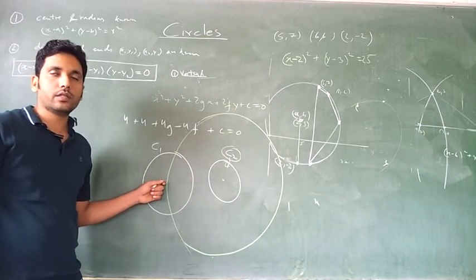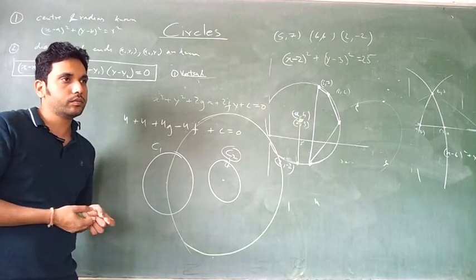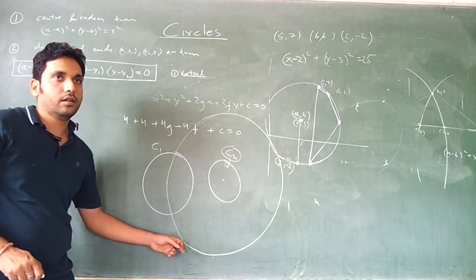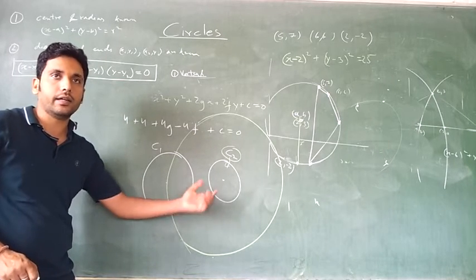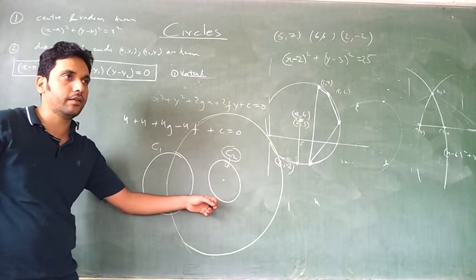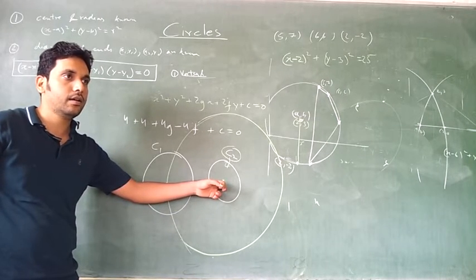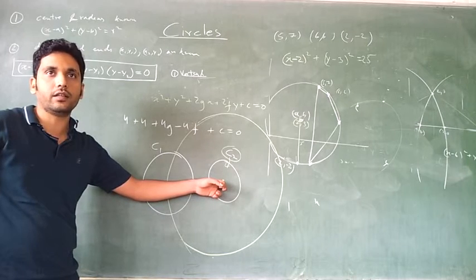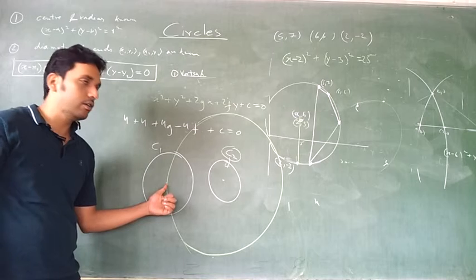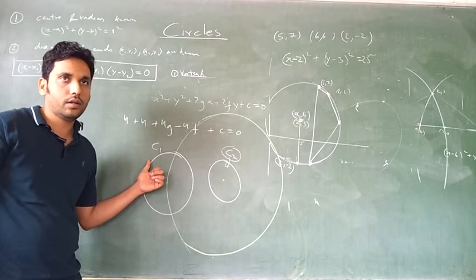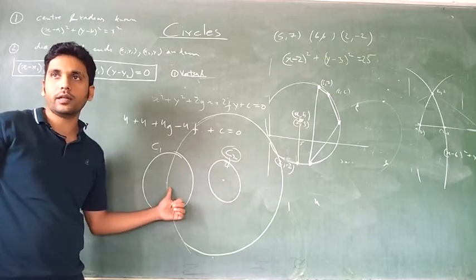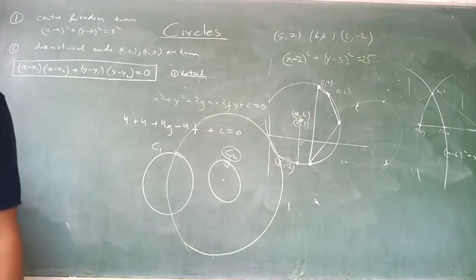So tell me, what will you do? Find the equation of this circle. You have to get the center and the radius of the circle. Where is the center of this circle? Since circle 2 is given, you can find its center. Then your next job is to get the radius. Apply the distance formula from here to there. This center is also known, this circle is known. So what is the radius? The center to center distance is the radius. Radius known, center known.